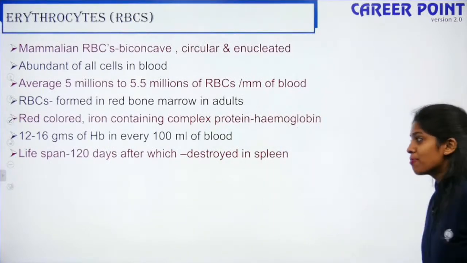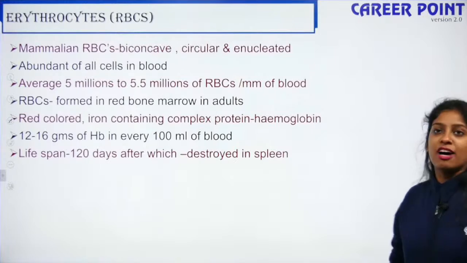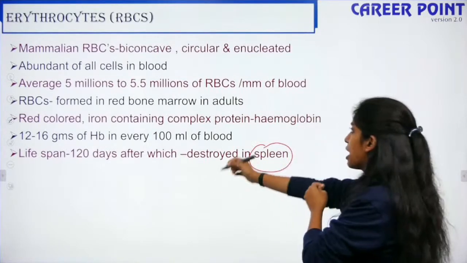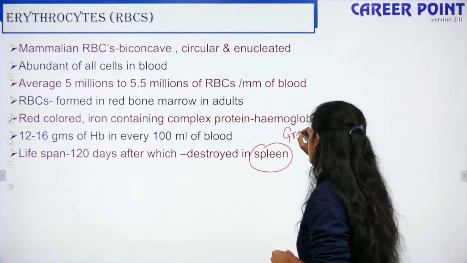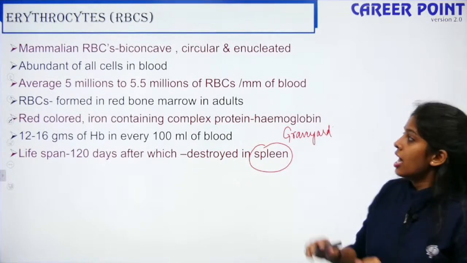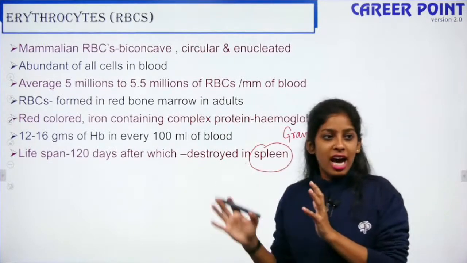The lifespan of your RBC is 120 days, after which they are destroyed in the spleen. The spleen is known as the graveyard of RBCs. Okay, fine. So this is about your RBCs in a nutshell.